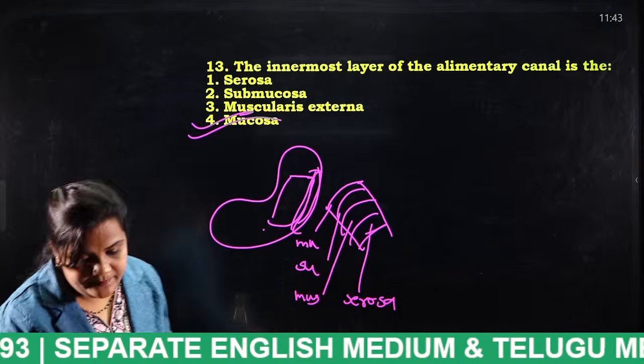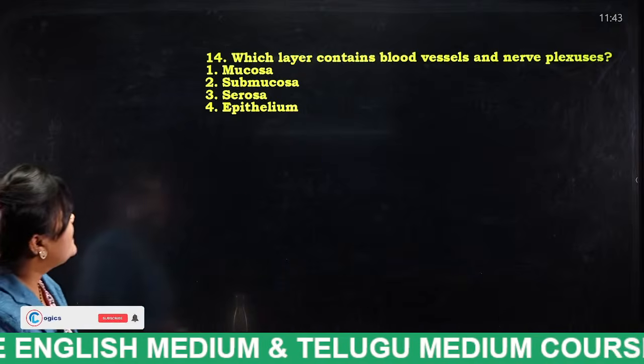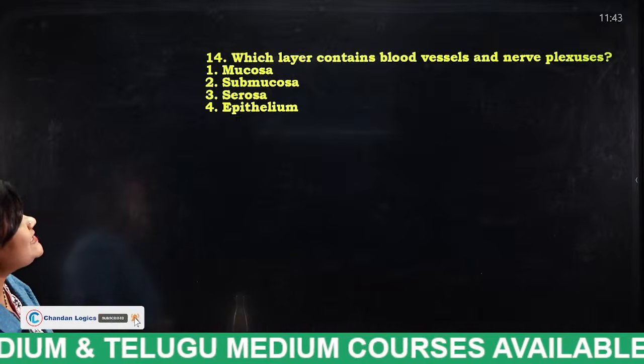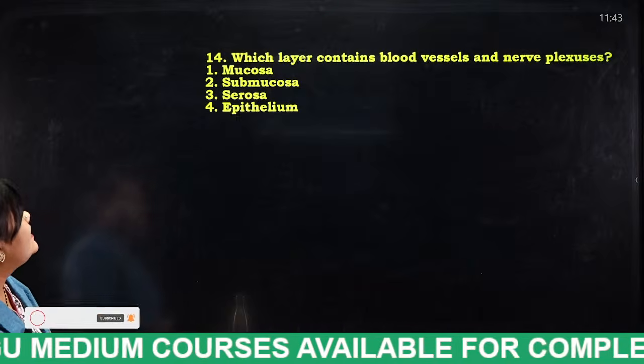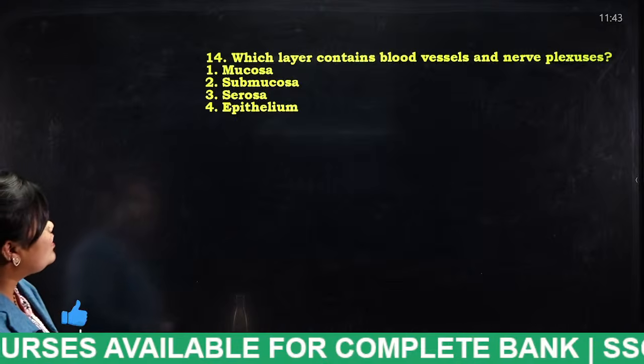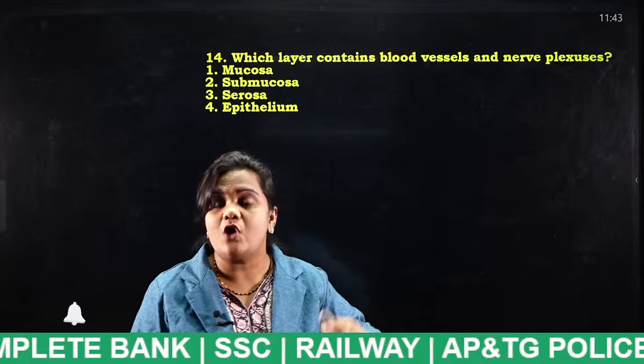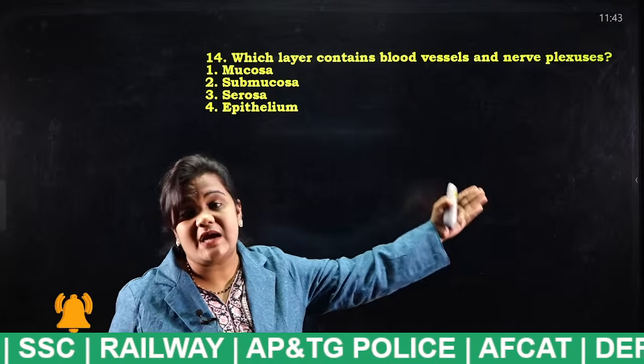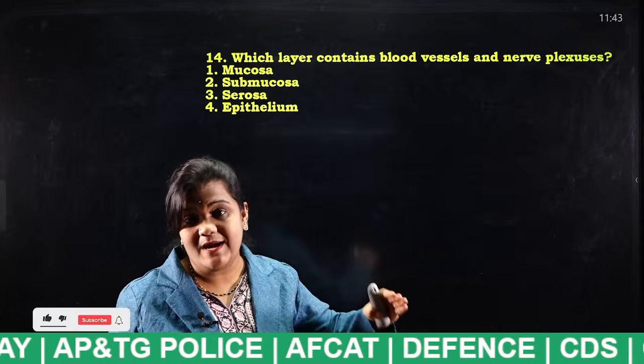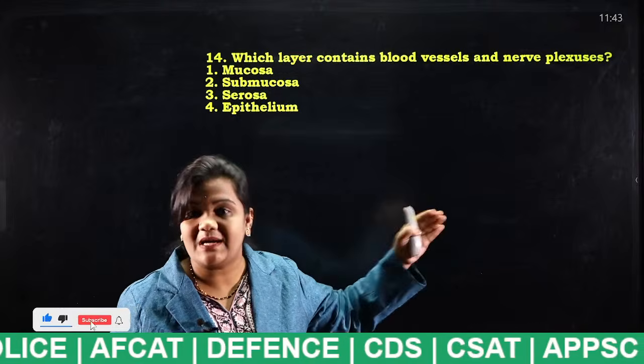Okay, next. Which layer contains blood vessels and nerve plexuses? Mucosa, submucosa, serosa, or epithelium. So tell me students, who is going to give the answer for this question? Before the start of the MCQs I have already explained the layers of stomach lining.